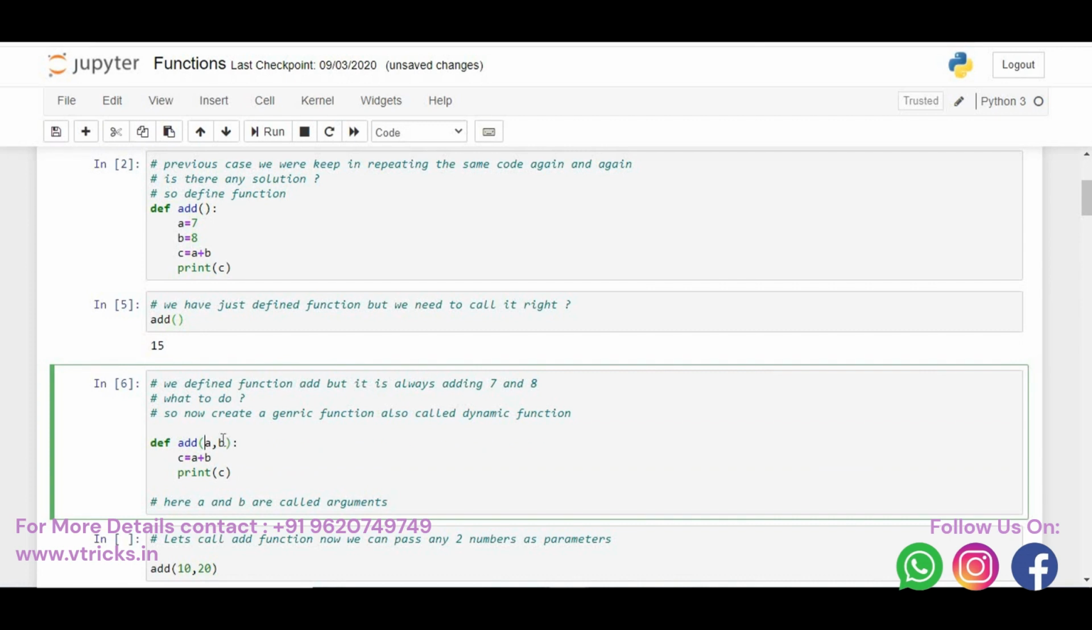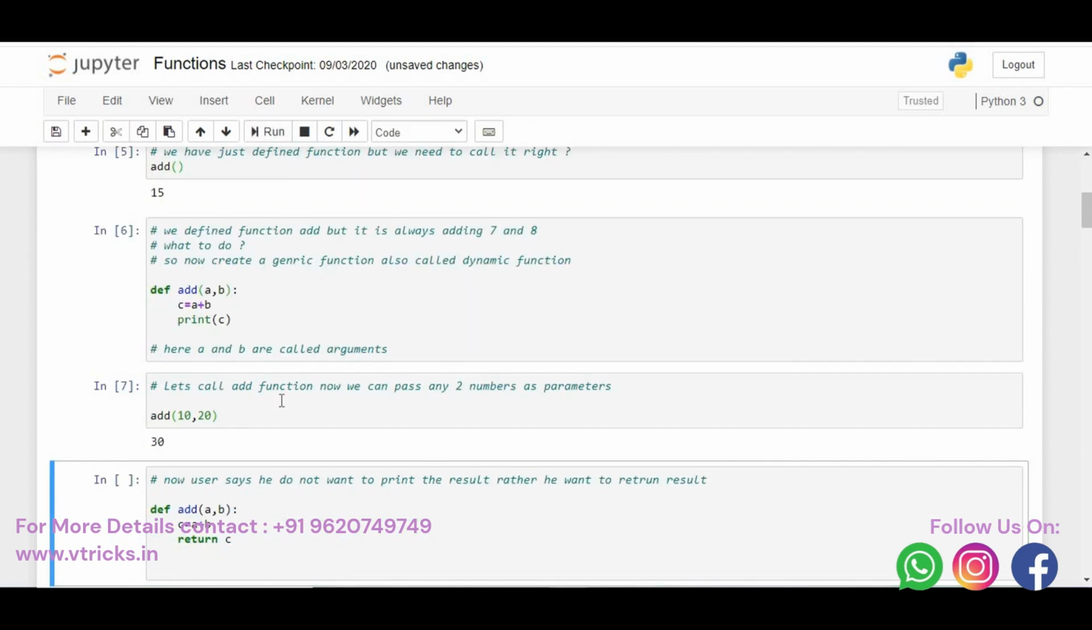That is, whoever called this add function must pass these arguments, a and b. Okay, that is the case. How to call that? I am calling the add function here and I am passing two numbers, 10 and 20. When I pass 10 and 20, 10 will go and sit in a, 20 will go and sit in b. Then 10 plus 20, 30 will be added and the result will be back in c. Then I am printing that c.